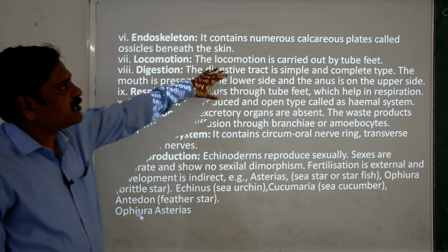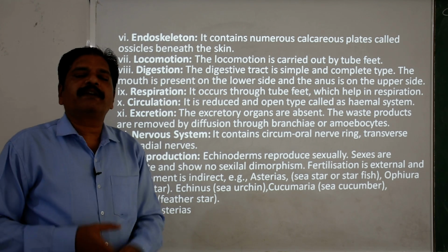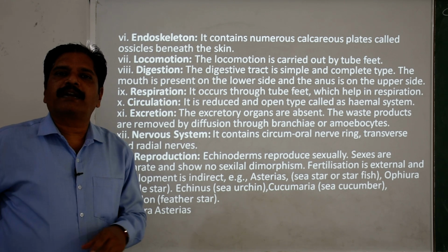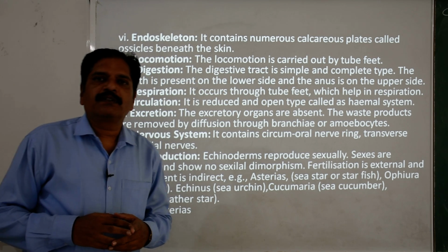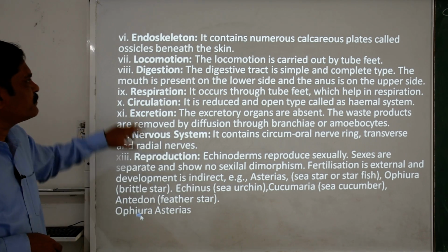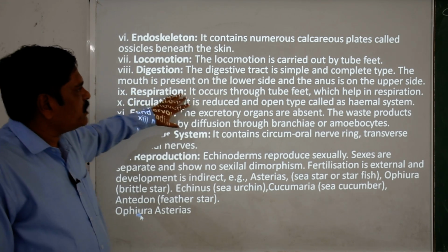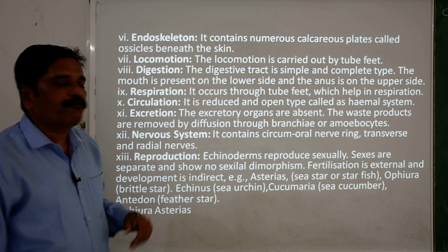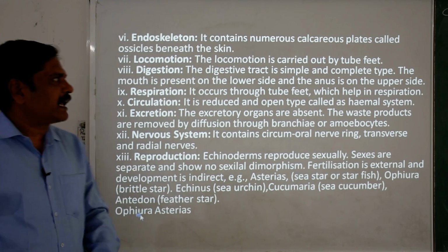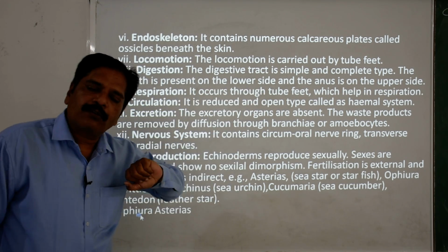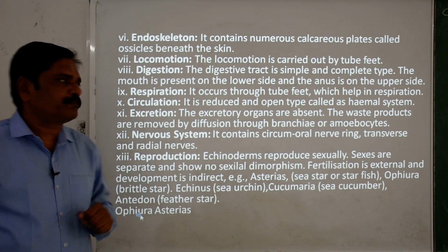Digestion: the digestive tract is very simple in nature. It is complete in nature. Complete means what? It has the mouth and the anus. Clear? So a complete tract is there. Then respiration is basically performed by the tube feet when they take in water. This water is used to exchange gases. Clear? And the tube feet are not only helpful in locomotion but also responsible for respiration.